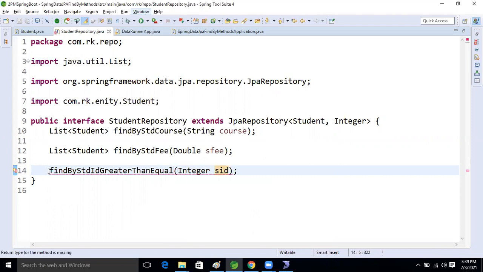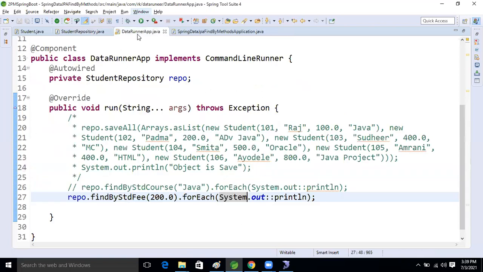So what is the return type now, guys? List of Student. This is the method now, guys. So now come to our Runner class.